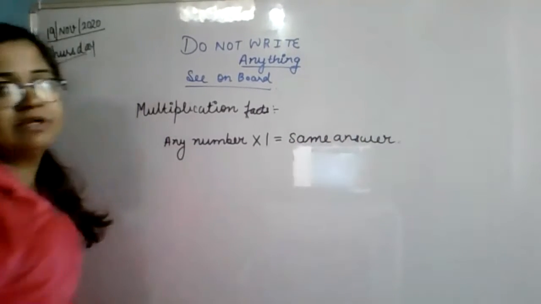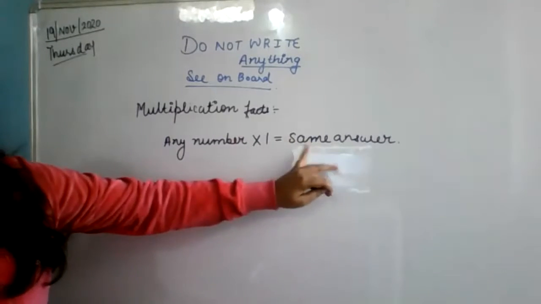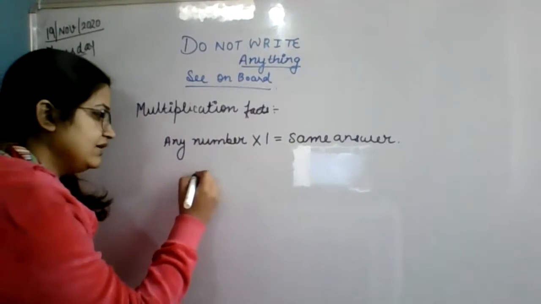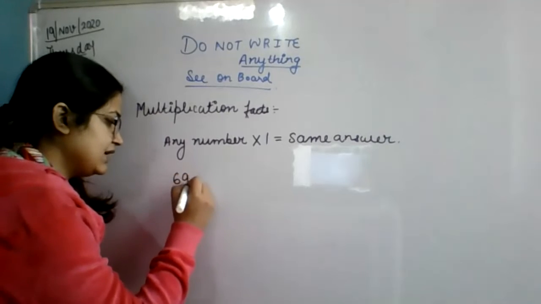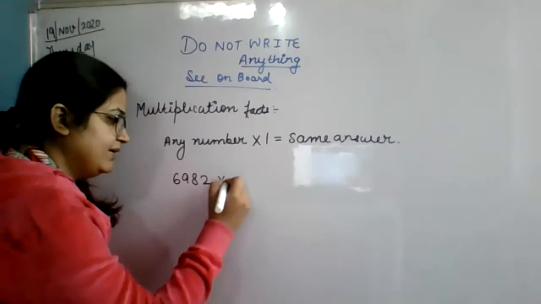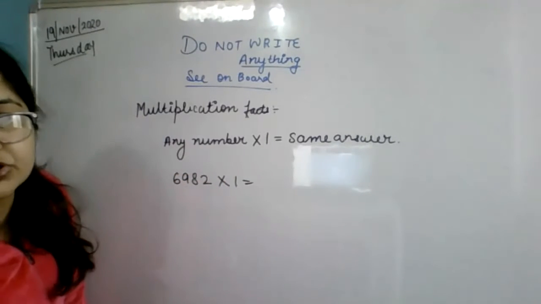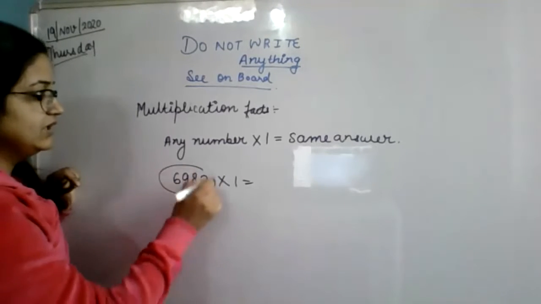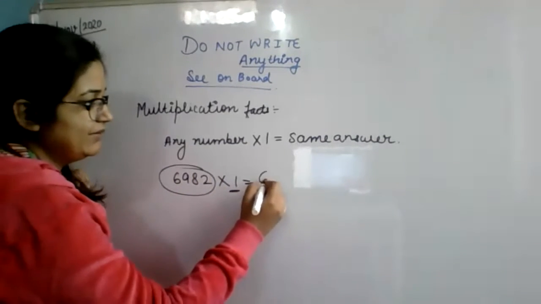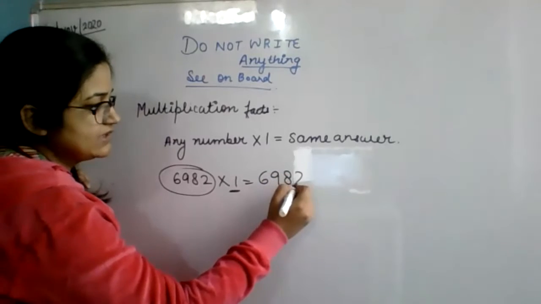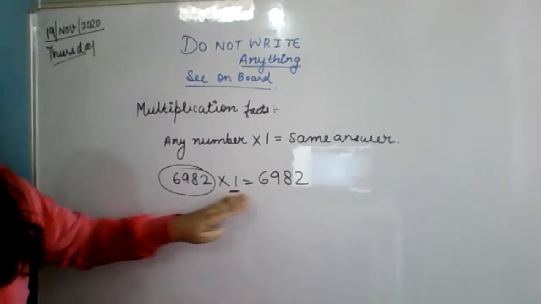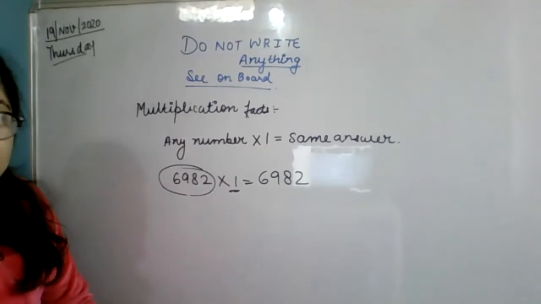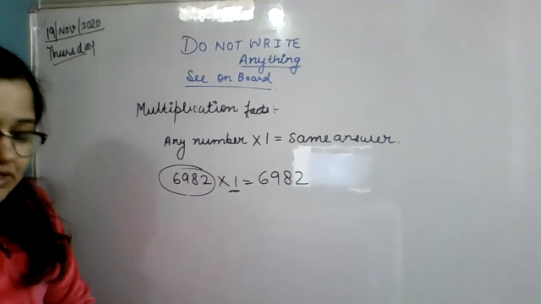For example, if I say 6982 multiplied by 1, no need to do the multiplication. The answer will be this only. When we multiply any number by 1, we get the same answer. Understood? Shall I tell you the next one?